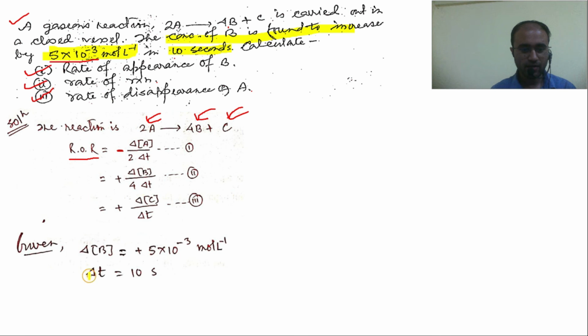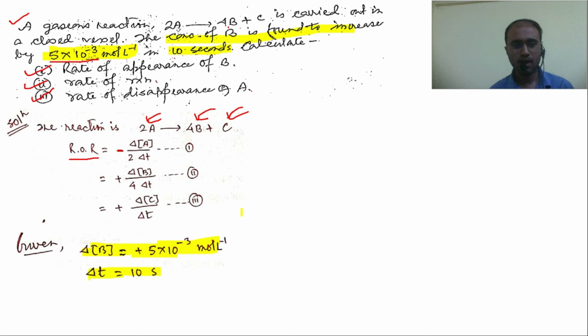let's see, is there any more information given in the question? See, concentration of B is found to increase by 5 into 10 to the power minus 3 mole per liter. So it's an increase in concentration of B. We can say change in concentration of B. And the time interval is 10 seconds. So we can write given del B, change in concentration of B is 5 into 10 to the power minus 3 with a positive sign because concentration increases. This is a positive change. And delta T 10 seconds.